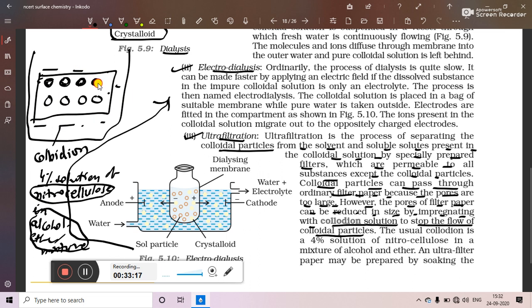So the pore size will get reduced to a size smaller than the colloidal size, so that it may not allow the colloidal particles to pass through.